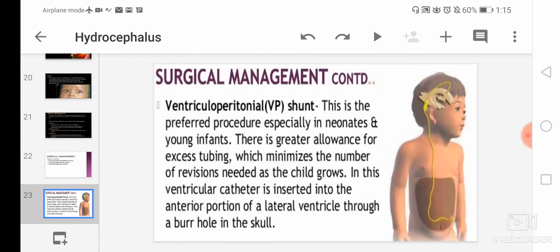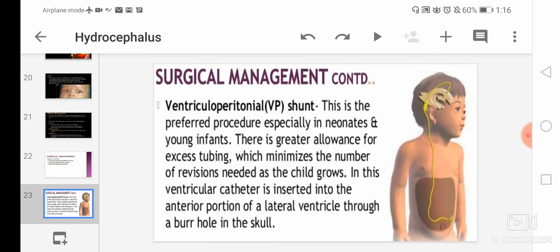So first is ventriculoperitoneal, that is VP shunts. This is a preferred procedure, especially in neonates and young infants. It relieves pressure on the brain caused by fluid accumulation. So VP shunt is done to relieve pressure on the brain which is caused by fluid accumulation, and is done to help drain extra CSF from the brain.